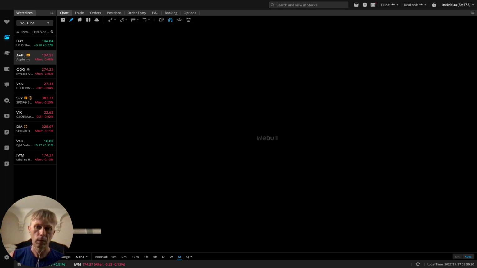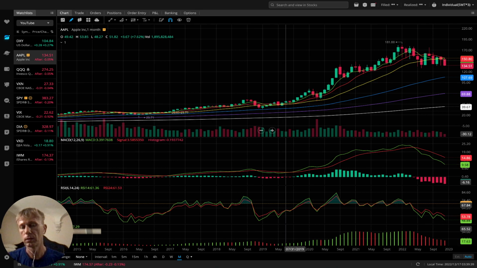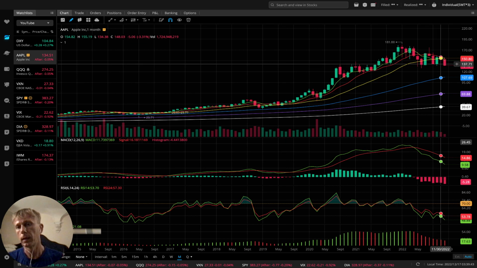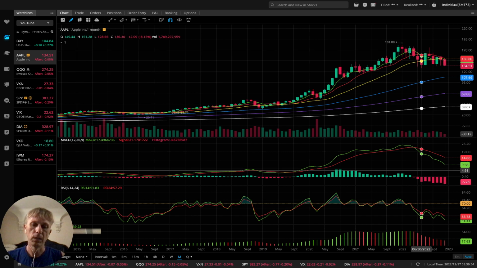What's going on? My Webull is slow. Apple monthly: bearish trend, bearish crossover, and MA5 even did a bearish crossover over MA20. Fully bearish trend on monthly. Apple is in a bearish trend.